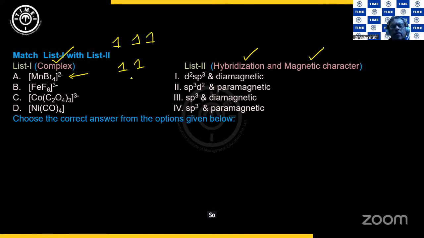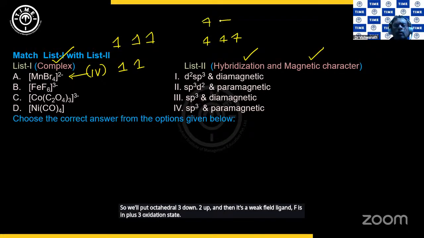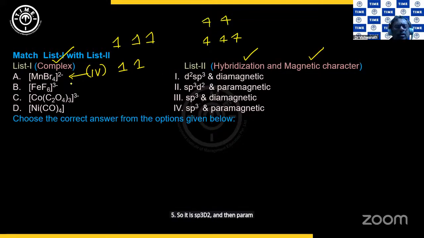So this is sp3, shall we say, and it is also paramagnetic. So this is 4. Then FeF6, this is octahedral. So we'll put octahedral, 3 down, 2 up. And then it's a weak field ligand. Fe is in +3 oxidation state. 1, 2, 3, 4, 5. So it is sp3d2 and then paramagnetic. So this is 2 here.